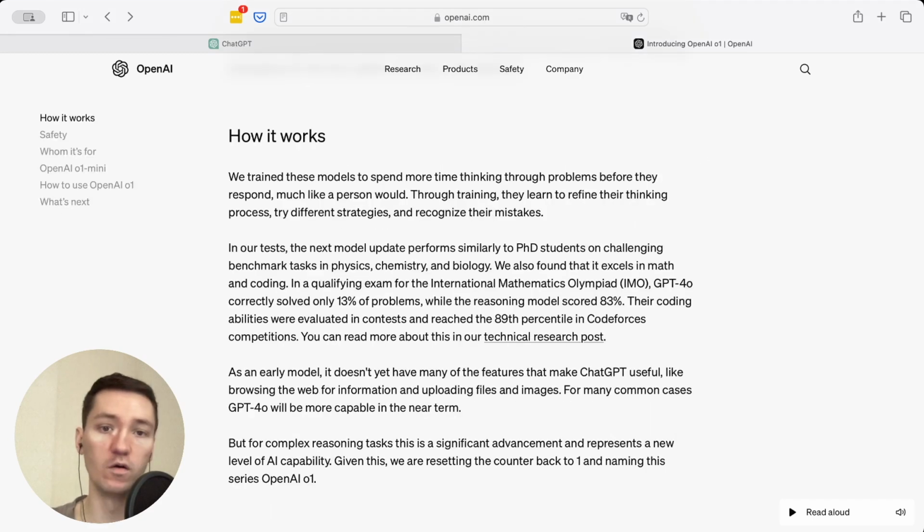Here you can also see how this works. Basically it was trained on multiple tests and it passed quite a lot of tests, with competitions in the United States, coding competitions, etc.